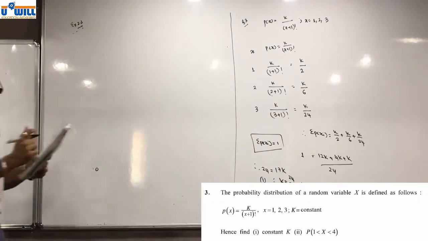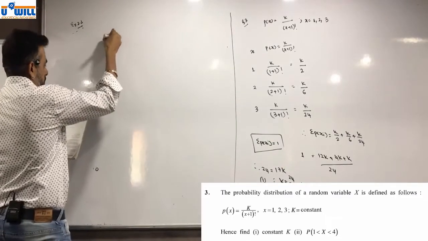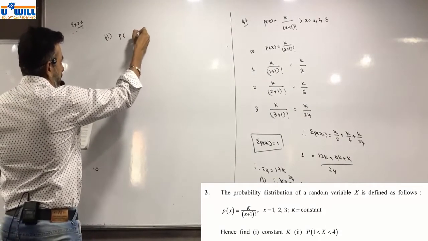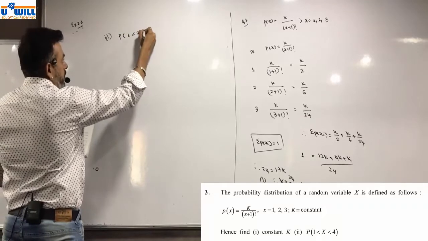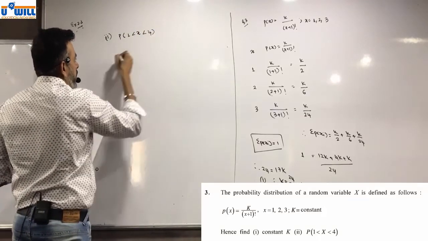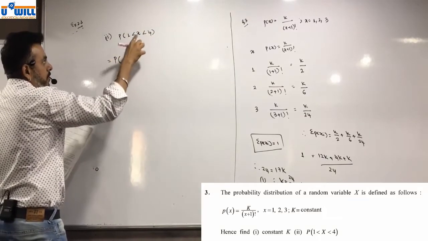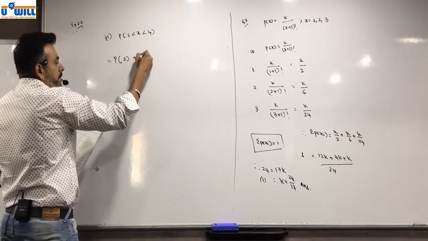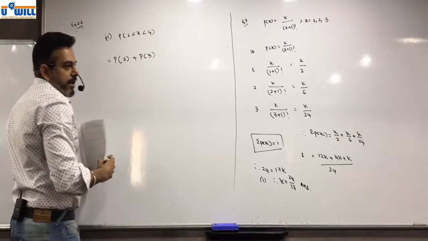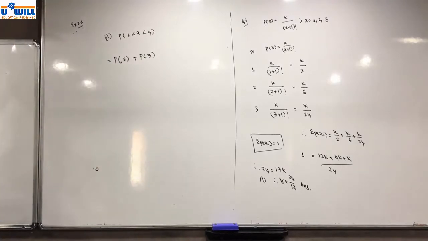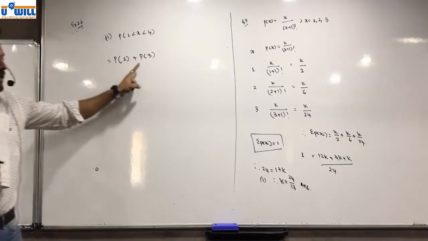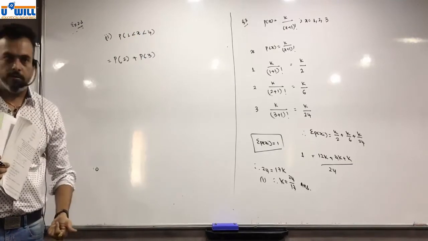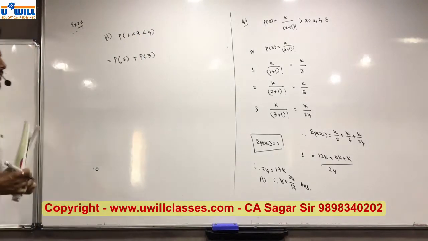Second, we have to find the probability of x greater than 1 and less than 4, which is equal to probability of 2 plus probability of 3. Understood this? How did 2 and 3 come? More than 1, less than 4. This is clear?